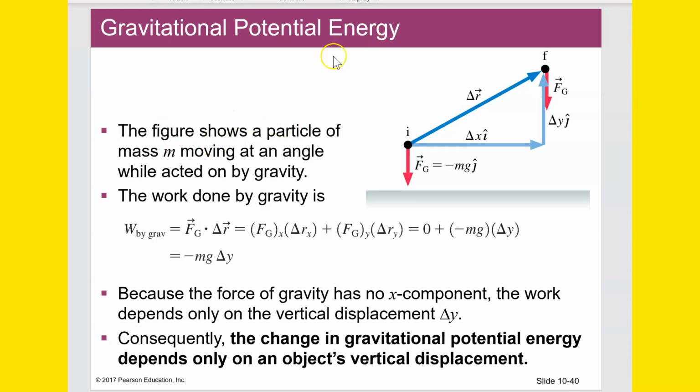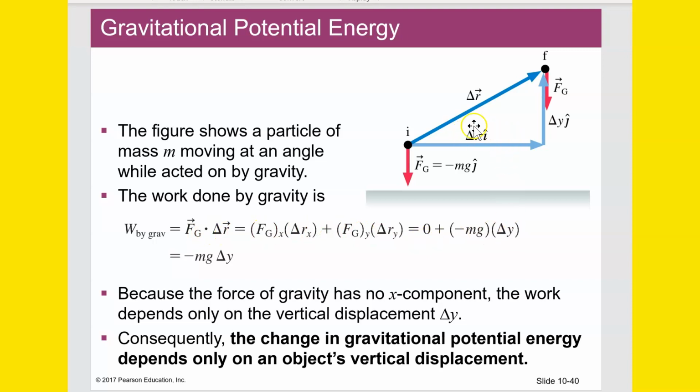Alright, gravitational potential energy continued. The figure shows a particle of mass m moving at an angle while acted on by gravity. The work done by gravity is, okay, gravity doesn't act on it according to that entire delta R vector. Gravity is only affecting the vertical change, the vertical component of delta R. So that's why it goes back to the last chapter. The work done by gravity is the gravity force vector dotted with the delta R vector.